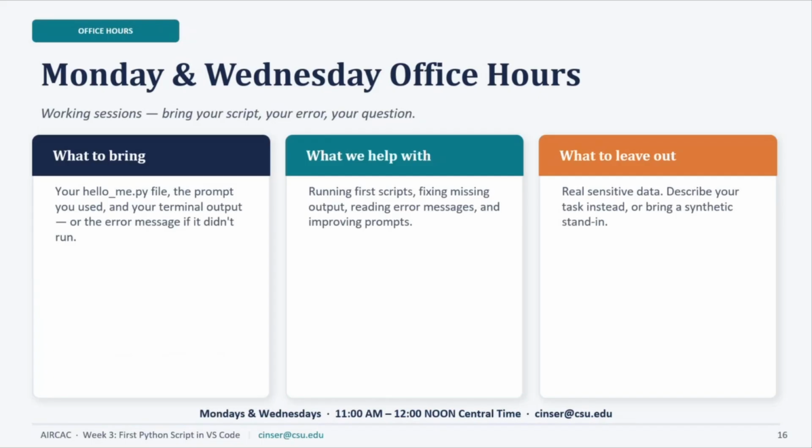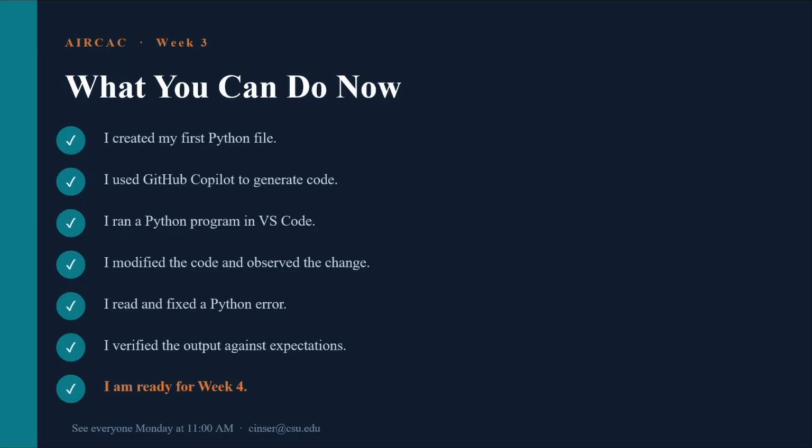What we will have always on Monday and Wednesday, you can bring the files, the prompts that you write, and we can help you to run these scripts, or to correct them if they are wrong, or help to optimize and speed up the process for you.